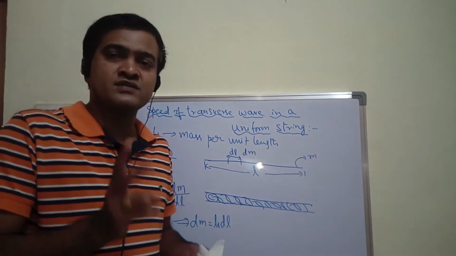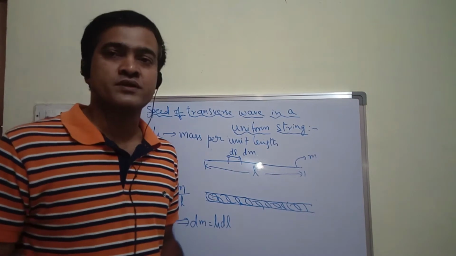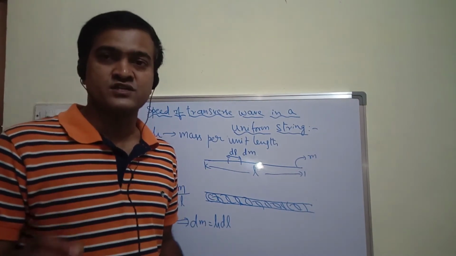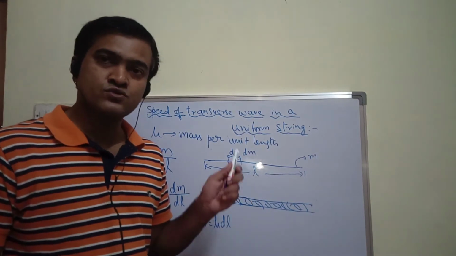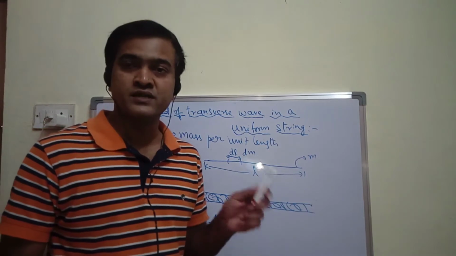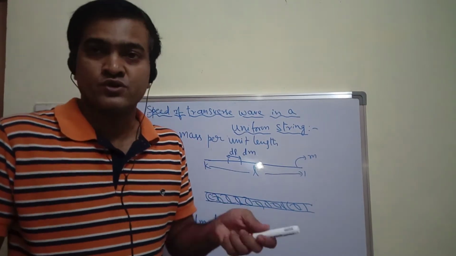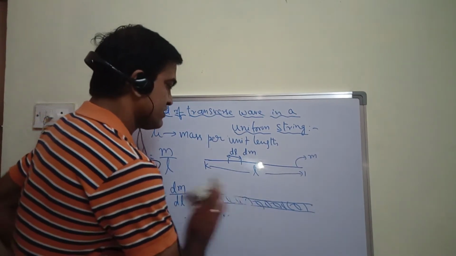So here we'll discuss two properties. One is inertial property, which arises due to the mass of the string, and the second one is elastic property, which arises due to tension produced in the string. Anyways, I'll show you that as well.